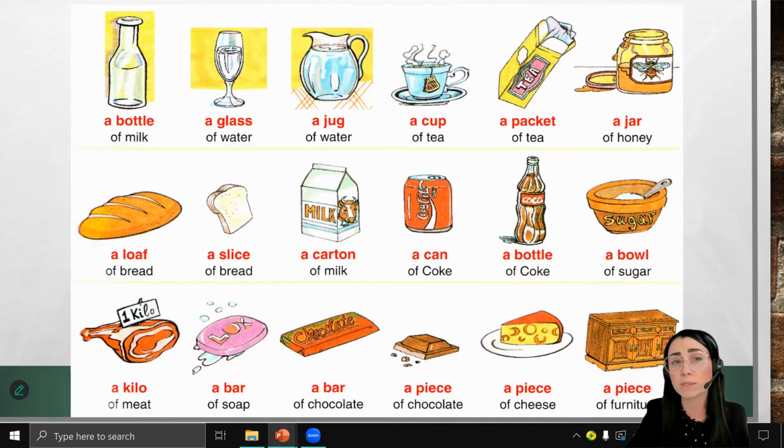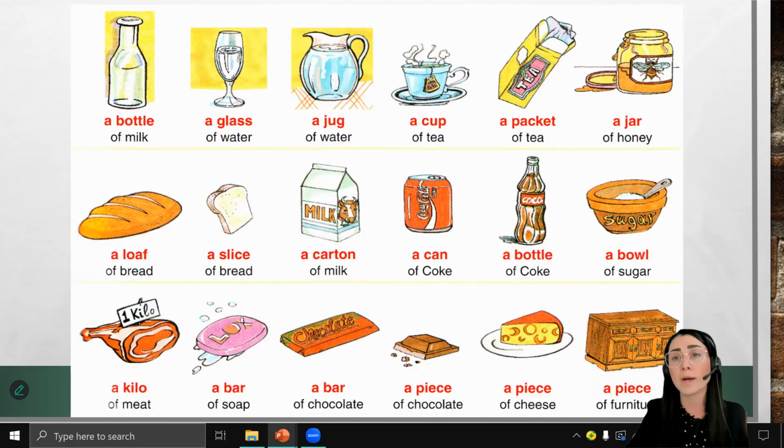A bottle of milk. A glass of water. A jug of water. A cup of tea. A packet of tea.